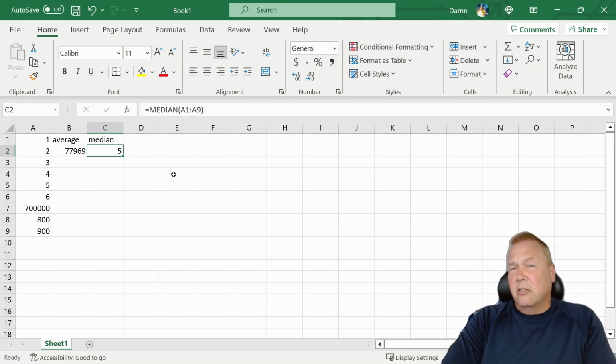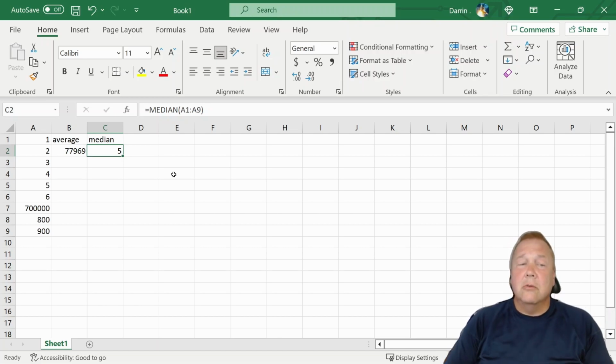So you may wonder when you use one versus the other. And there's a little more nuance to this. It depends on exactly what you're trying to do. But one place that this is looked at a lot is, for example, national income. Now, if you look at national income, and let's say this was national income, and you look at this and you think, wow, our average national income is 77,969. That's great. Well, unfortunately, only one person actually made that out of these 9 people, and most people are way, way below that.